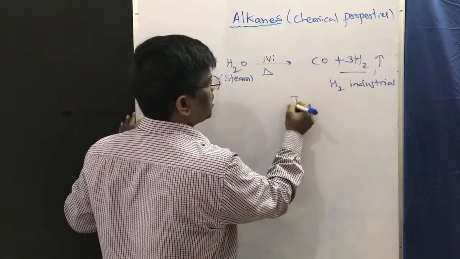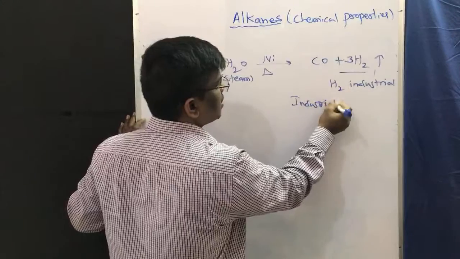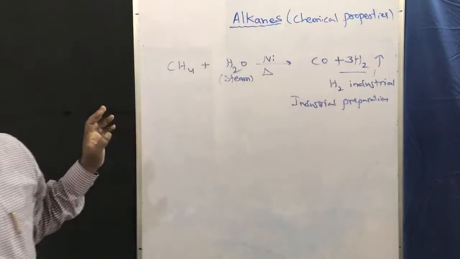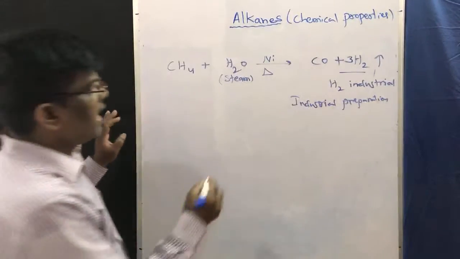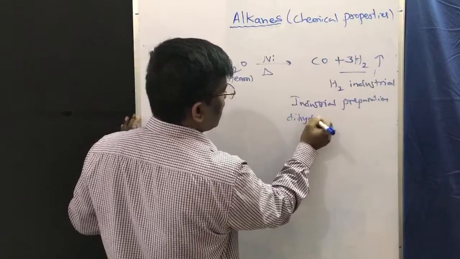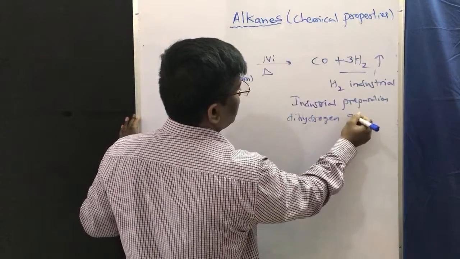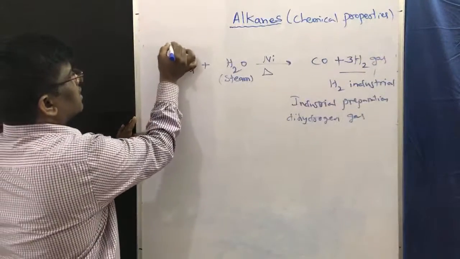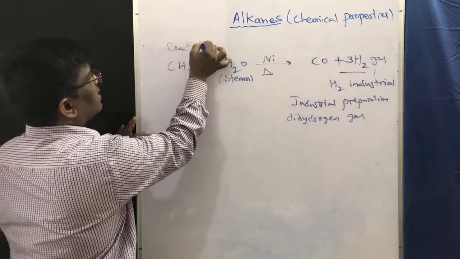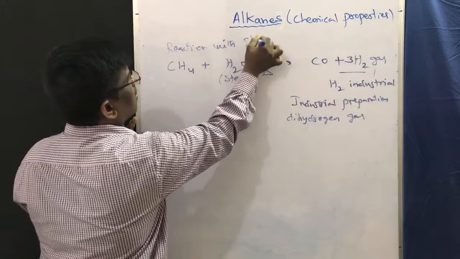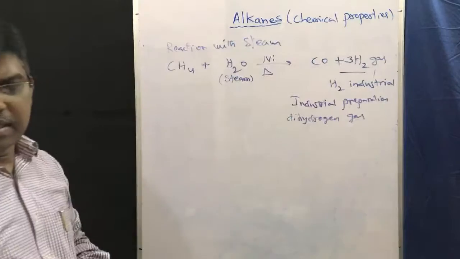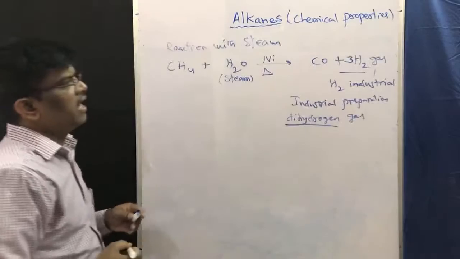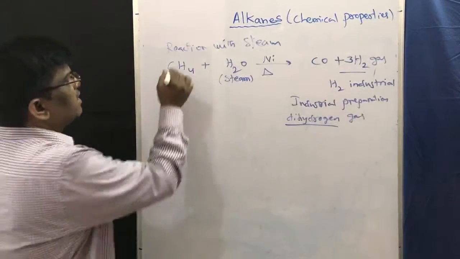So dihydrogen gas is industrially prepared by reaction with steam.